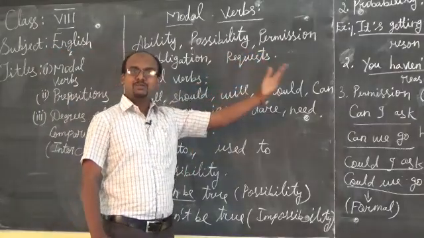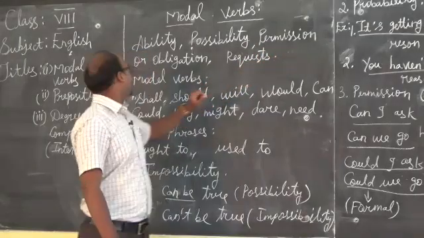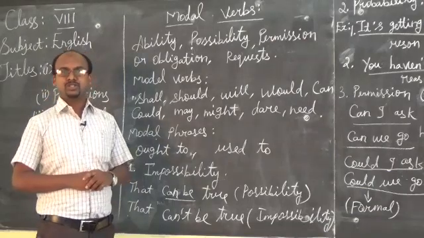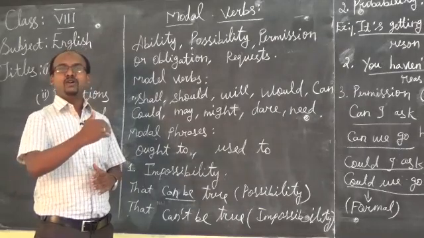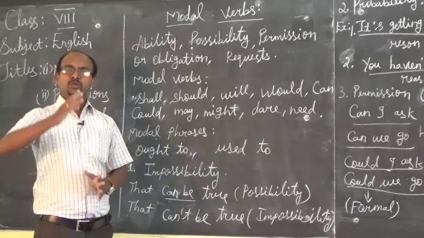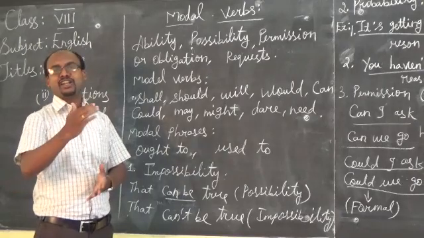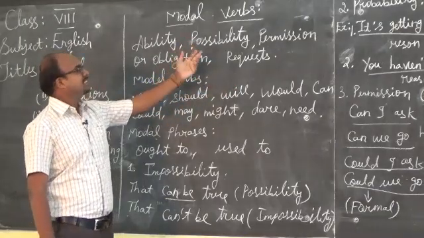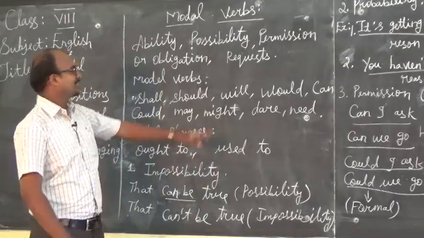Permission: may I come in, sir? Can I use your pen? That kind of situation is permission. Obligation means you have to do this. You have to attend the class every day. That is saying something authoritatively. You must study. Saying something in an authoritative, strong way is an obligation. And request: asking permission like, may I come in, or could you do a favor for me.